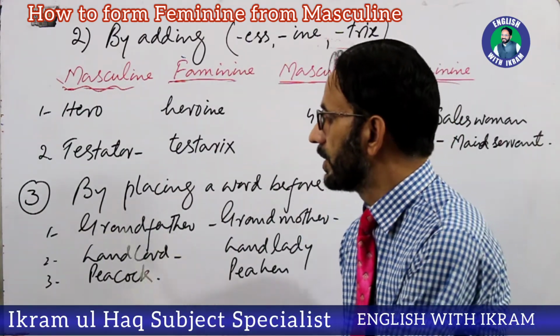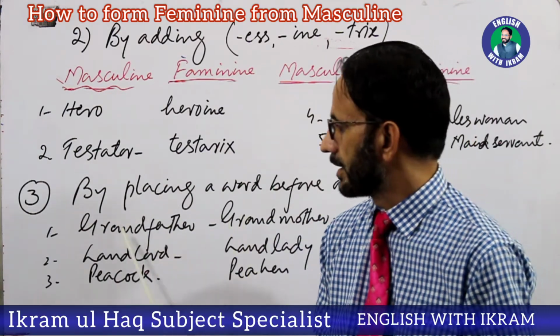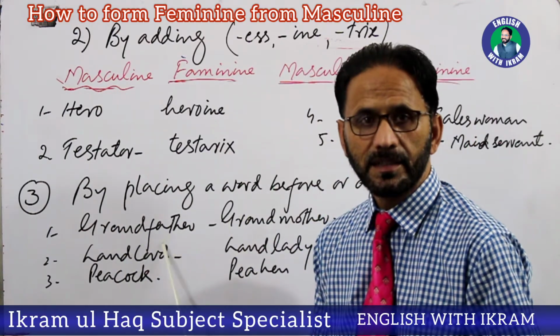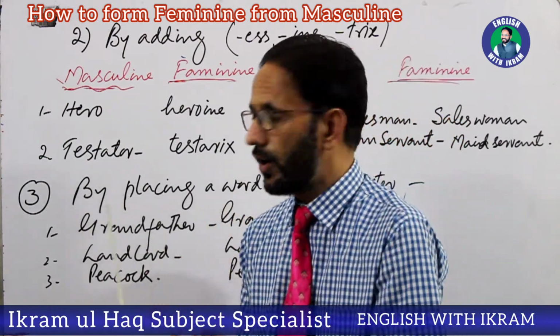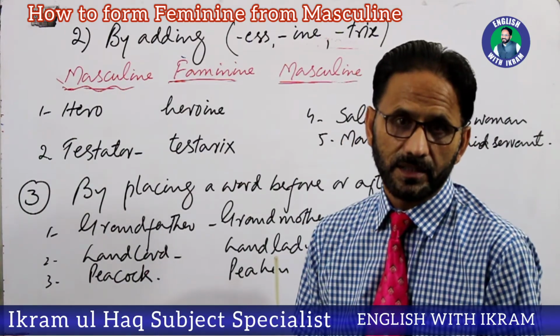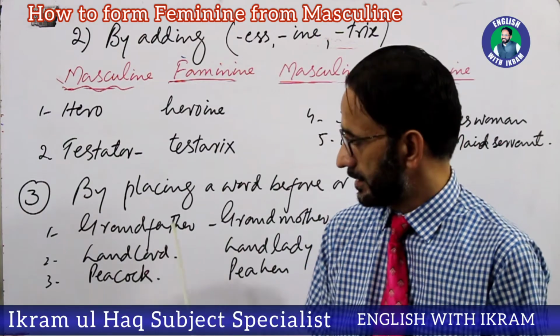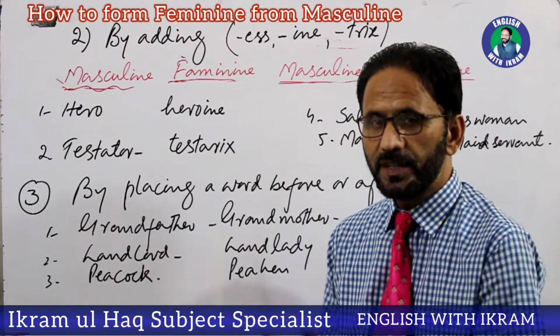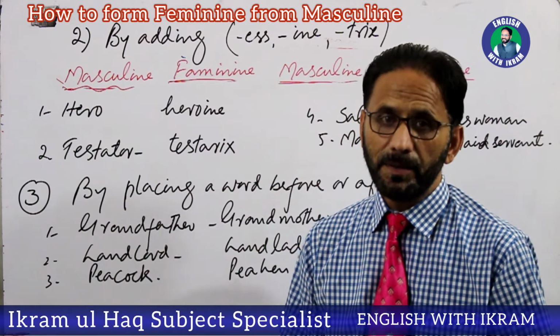We add a new word after this, it's grandmother. Grandson, granddaughter. We add a new word after that particular word. Then landlord. Again we add lady, landlady. One part is there and we add another word after that particular part for making feminine.